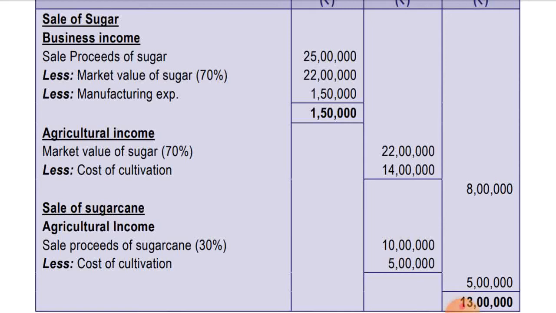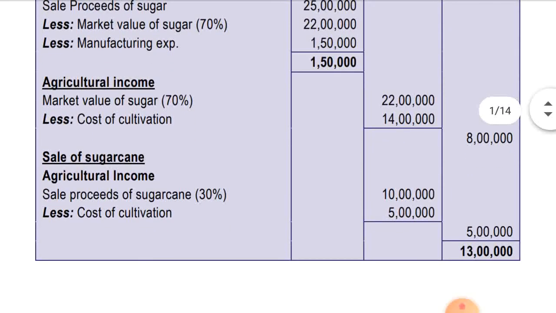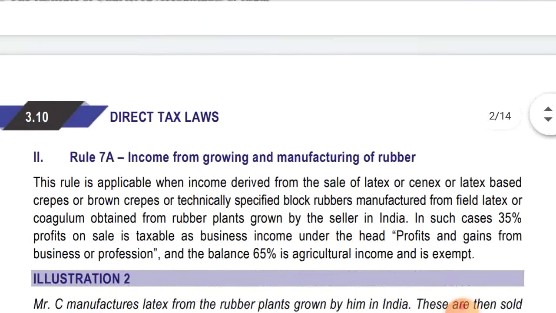So hope you have understood. That was a simple question. Now let's move to Illustration number 2.